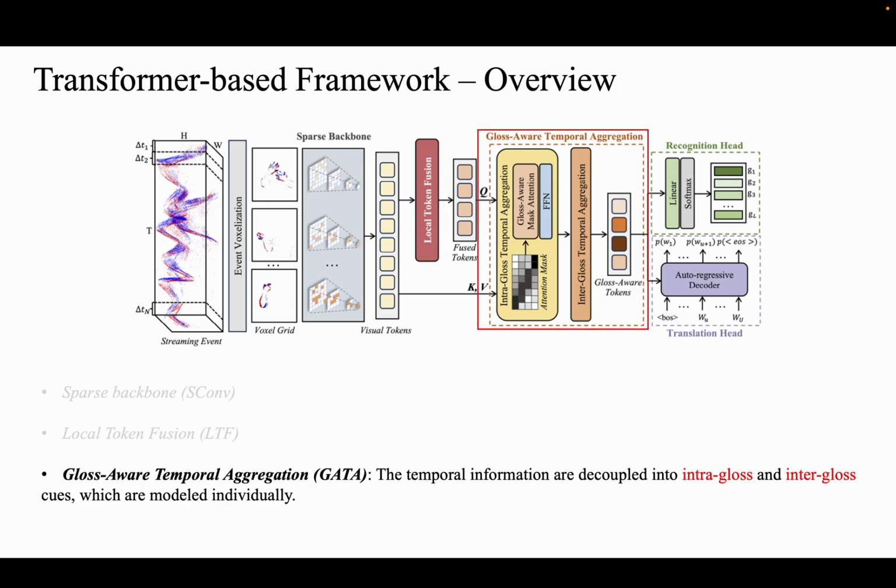Finally, in gloss-aware temporal aggregation, we decouple temporal information into intragloss and intergloss cues and model them individually. As for intragloss temporal modeling, we propose a gloss-aware mask attention, which can adaptively ensemble the tokens belonging to the same gloss by setting an attention mask. The mask is to control where to attend and learn gloss-level representations. After obtaining intragloss tokens, the intergloss temporal cues are learned by a global self-attention layer. The gloss-aware tokens are obtained, which are passed to recognition and translation heads for both tasks.